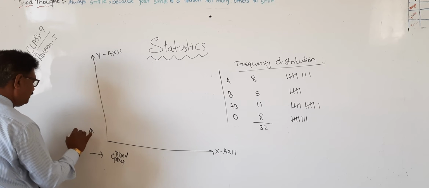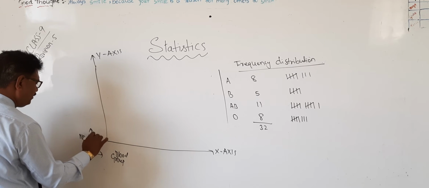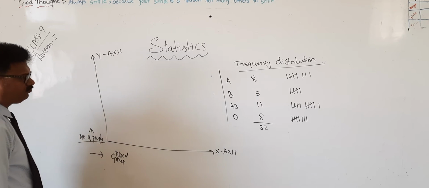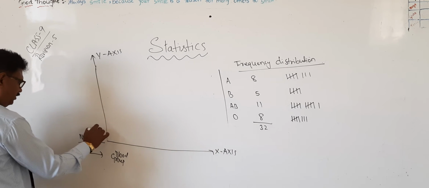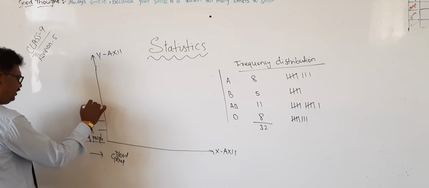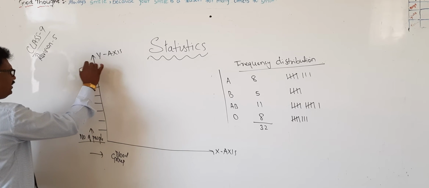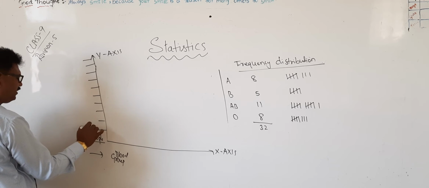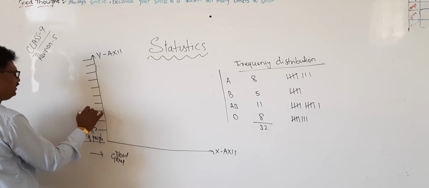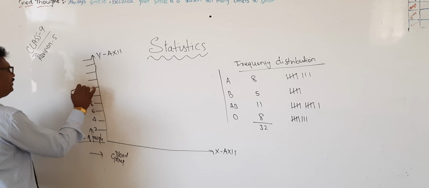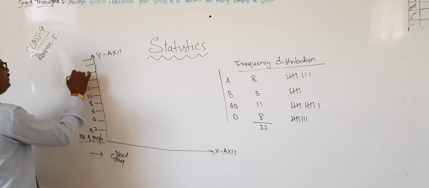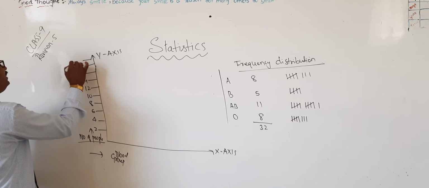Here, number of people. 1, 2, 3, 4, 5, 6, 7, 8, 9, 10. Wherever you want, it can take 2, 4, 6, 8, 10, 12, 14, 16, 18, 20.